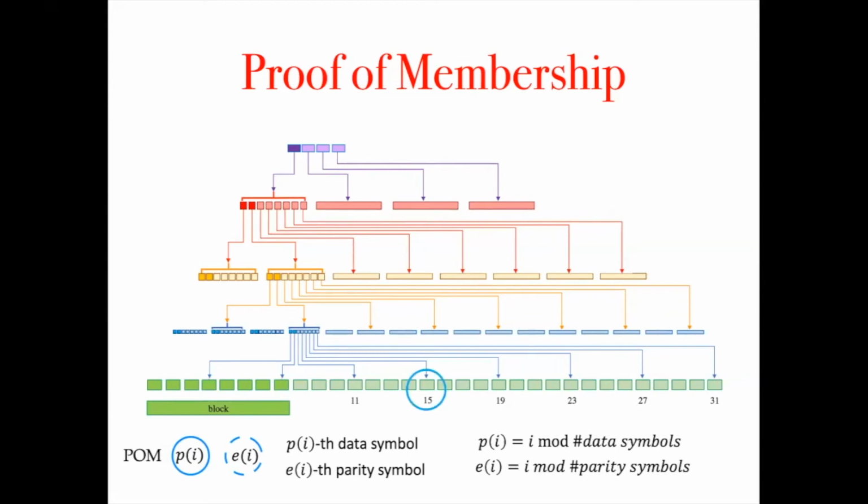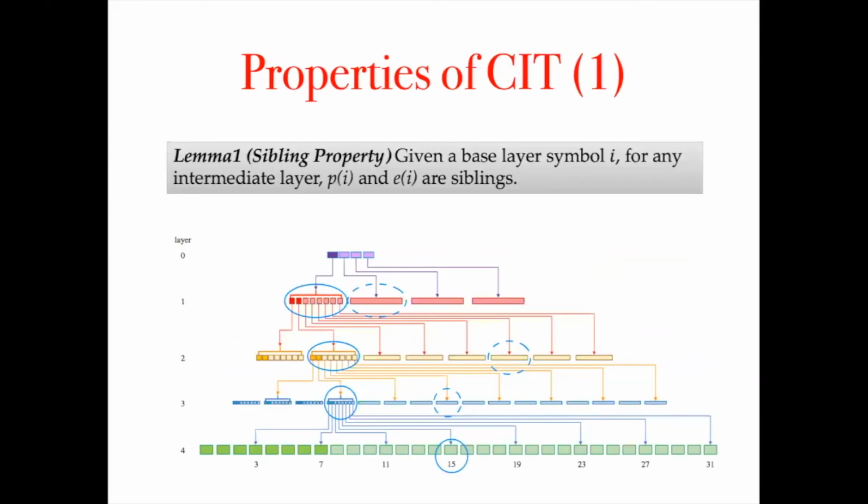For example, when a node receives the symbol number 15, its POM will automatically include all its parent and parent of parent, because the construction rule makes the parent ID equal to I mod the number of current layer data symbols. Besides, it will include some parity symbols following the rule. So 15 mod 12 is 3, the 0, 1, 2, 3, and 15 mod 6 is also 3. 15 mod 3 is 0, so this one will be included.